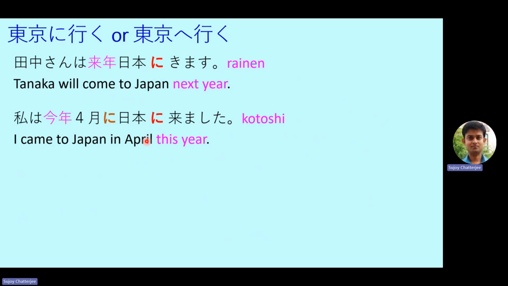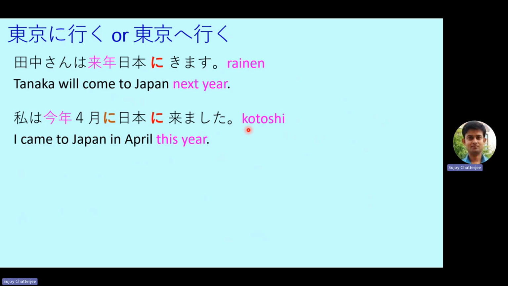Watashi wa kotoshi 4月に日本に来ました。I came to Japan in April this year. Again, we have used the ni particle. That means I came to Japan for some reason, for some purpose. Although the purpose is not mentioned here, we can still use the ni particle to indicate that.